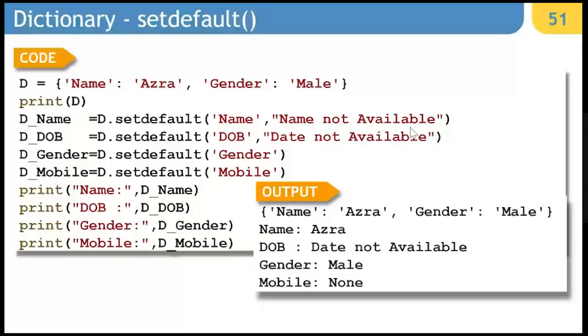In the same way, you say DOB. It will look for DOB as the key. If DOB is not found, it should display a message as date not available. In the same way, it will look for gender, and if gender is found, it is going to display male. If gender is not found, it will display None, just like earlier examples. So in the mobile case, it will display None. In the DOB case, it will display date not available. So it is entirely up to you whether you want to give a customized message or take the default as None. So setdefault helps you to extract the content from the dictionary.